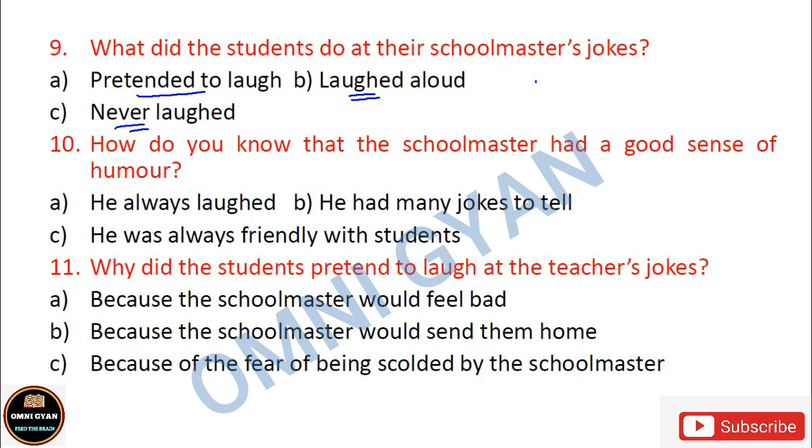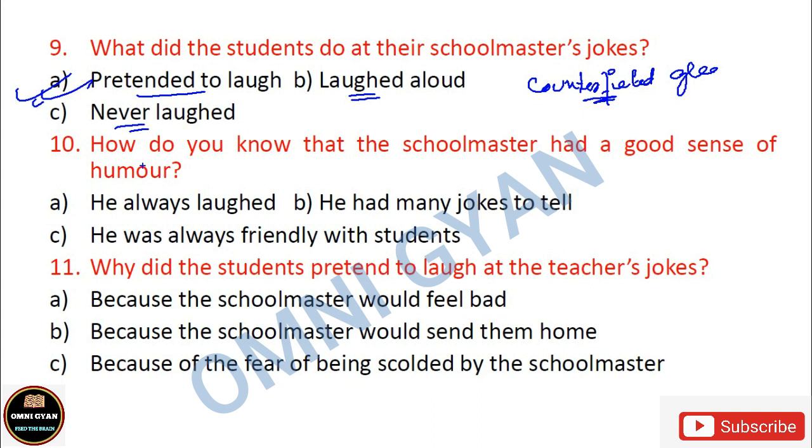Counterfeited glee. आपके बुक में एक वर्ड है. You have a word counterfeited glee. Counterfeited मतलब pretend करना. That means they pretended to laugh. वो लोग हंसने की एक्टिंग करते थे. अब क्यों हंसने की एक्टिंग करते थे? Why did they pretend to laugh? They actually did not feel like laughing, but in order to keep the teachers' respect, they would laugh. Okay, so we are going to study that a little later. Okay, let me not tell you this thing.